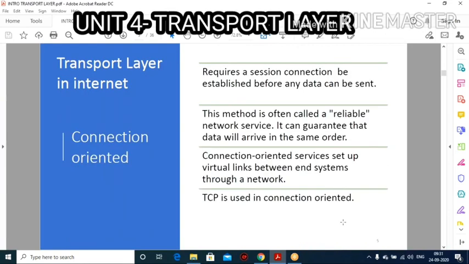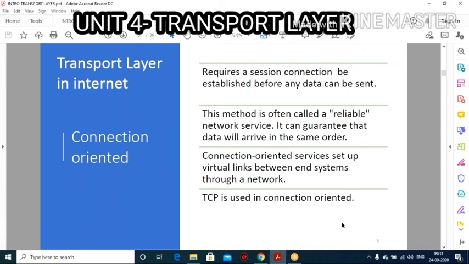Now, the transport layer in the internet. What are the protocols we use in the transport layer? There are three important protocols used in the transport layer. This is the second topic in your unit 4.